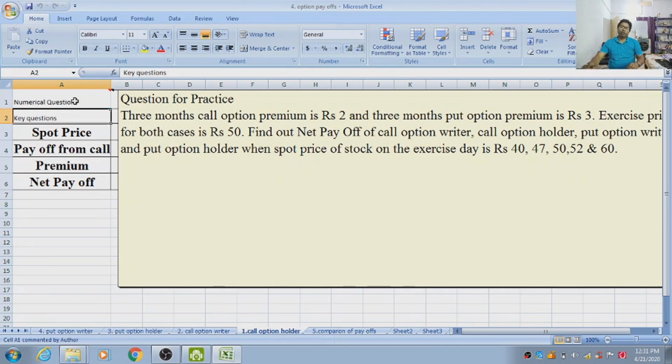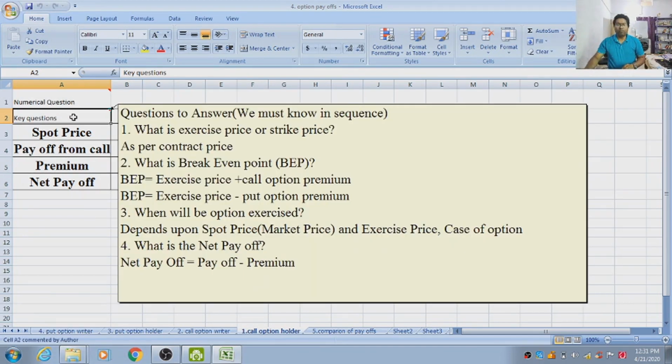Before answering, we must know the key questions, and these key questions must be in sequence. First of all, we should know what the exercise price or strike price is, as in the question it was ₹50. Second question is about the break-even point. The break-even point is calculated differently in the case of call option and put option. For a call option, break-even point is equal to exercise price plus call option premium, but for a put option, break-even point is equal to exercise price minus put option premium.